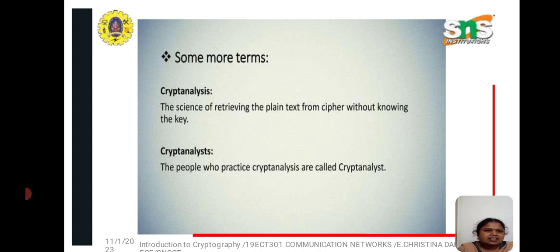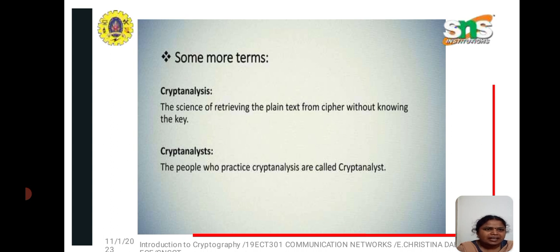Along with cryptography, we have to know what cryptanalysis and cryptanalyst mean. Cryptanalysis is the science of retrieving the plain text from the cipher text without knowing the key. There will be no key; we just retrieve the information.